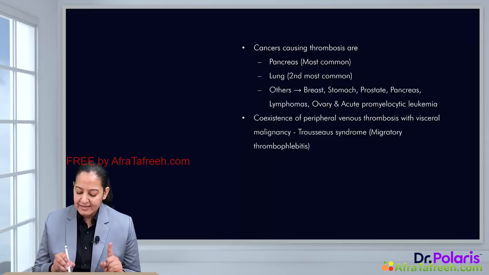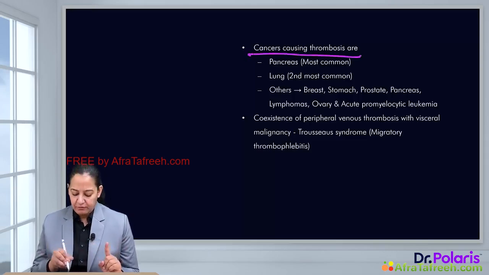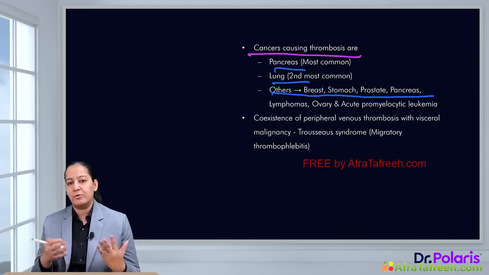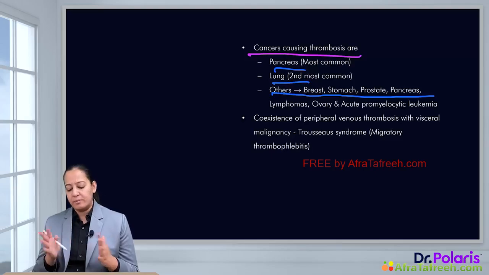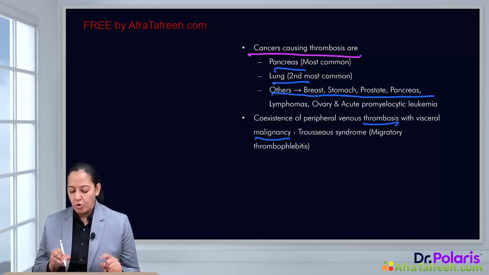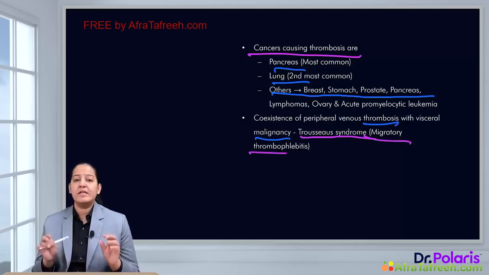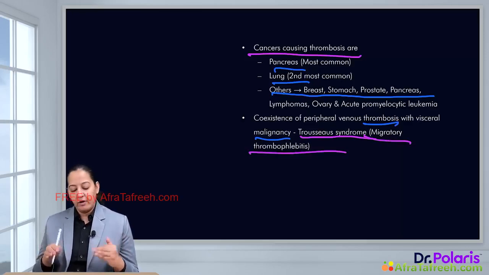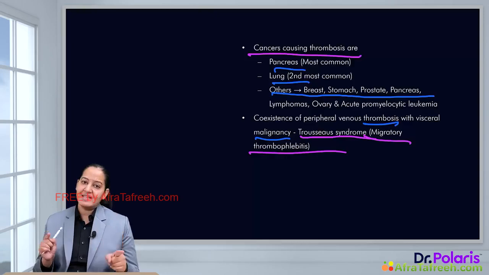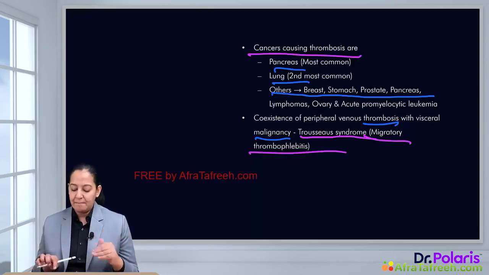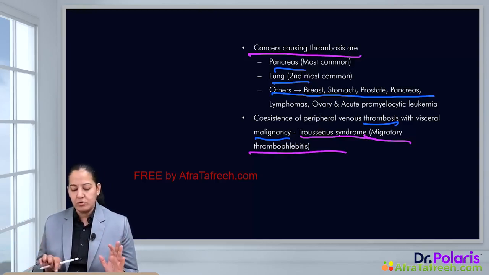Now there are certain cancers in which thrombus formation takes place. For example, pancreas most commonly, lung, and others like breast, stomach, prostate. These are the cancers in which thrombus formation is very common. So the coexistence of thrombus and malignancy is a syndrome known as Trousseau's syndrome, or migratory thrombophlebitis. Very important question for the MBBS university exams: what is Trousseau syndrome? What is migratory thrombophlebitis? It is cancer or malignancy coexisting with thrombosis. The combination is known as migratory thrombophlebitis or Trousseau syndrome.